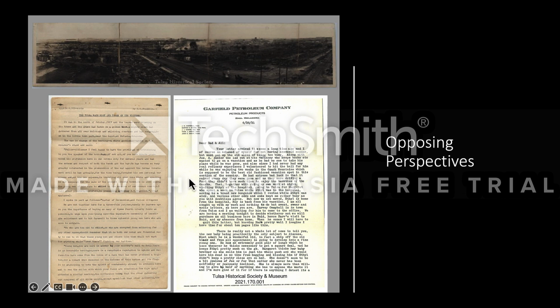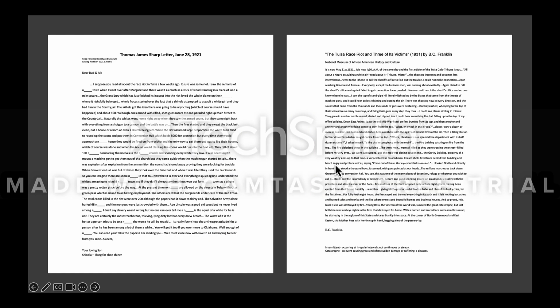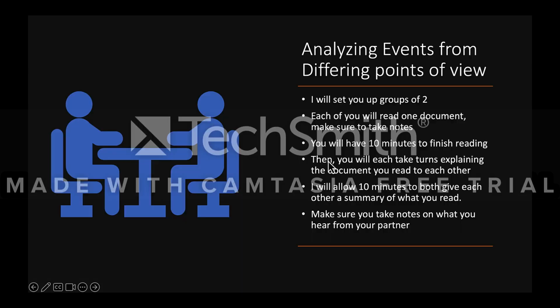And then here are the two sources that we're going to be reading. These are two opposing viewpoints, people who witnessed the events or who lived in the area. And I kind of made them a little bit shorter so that they can read them. And there's going to be one given to each student, and they're going to talk to their neighbor about it. So each of them is going to read a document, and they're going to tell it to the other neighbor. And they're going to sit down in groups of two.